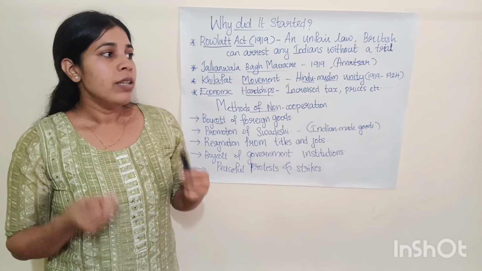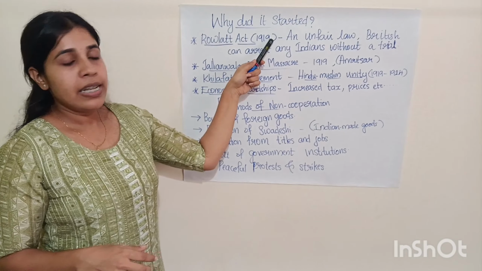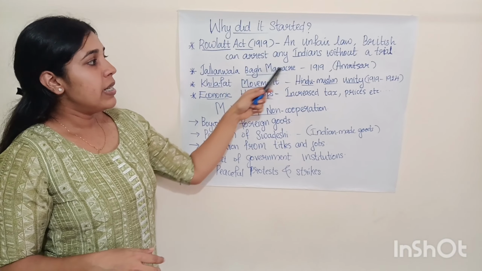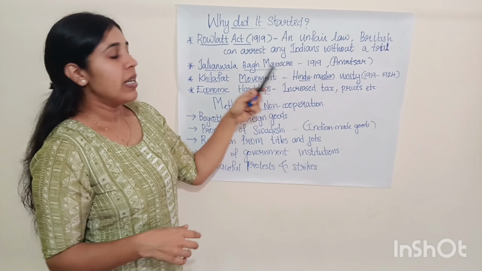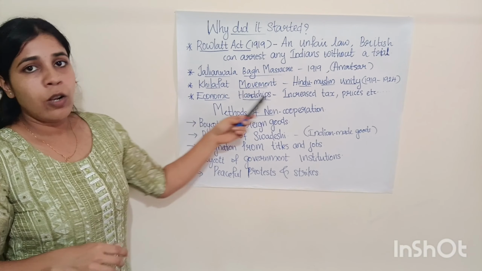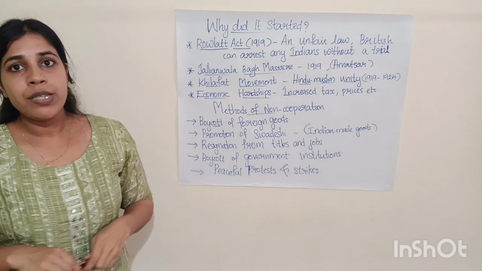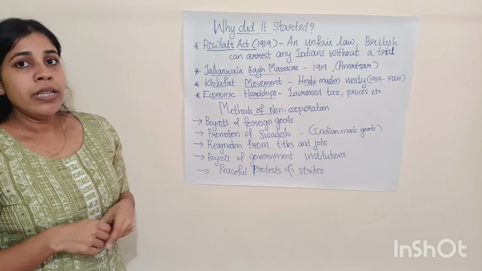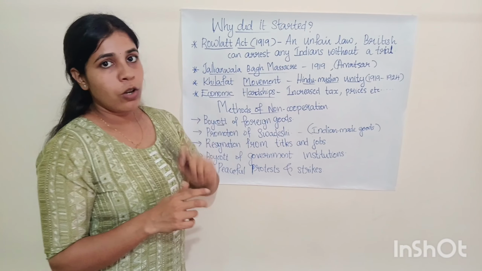So these are the reasons which lead to the non-cooperation movement: the Rowlatt Act of 1919, the Jallianwala Bagh incident that happened on 13th April 1919, the Khilafat movement, and economic hardship. So now we will discuss the methods of non-cooperation.